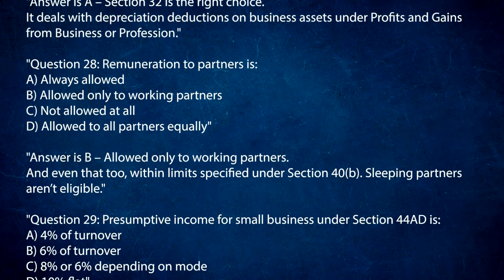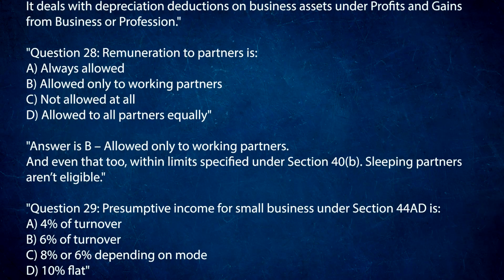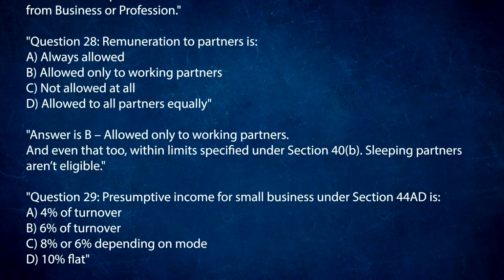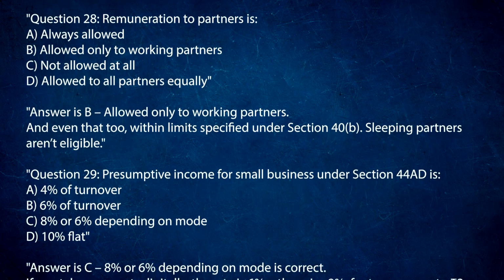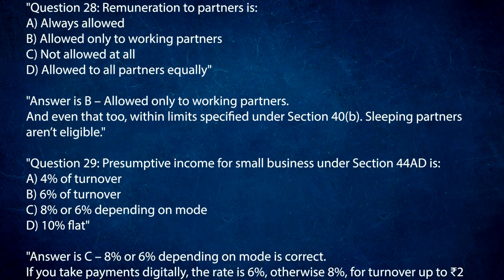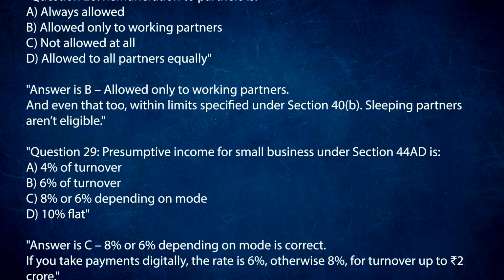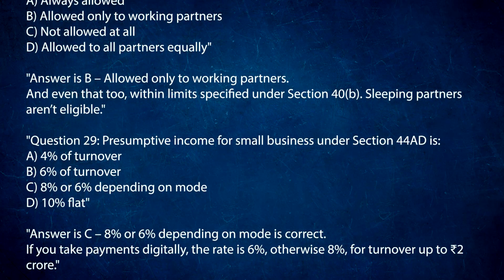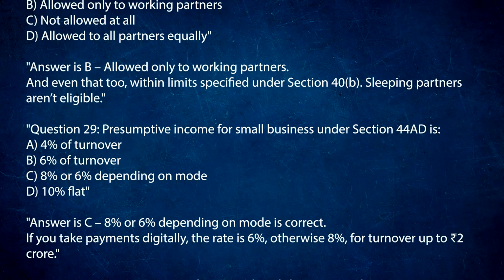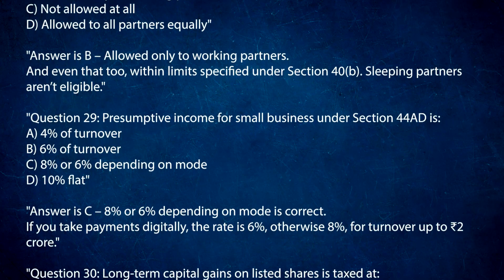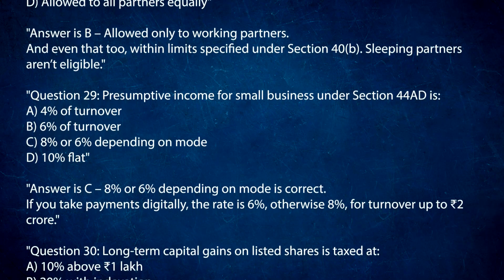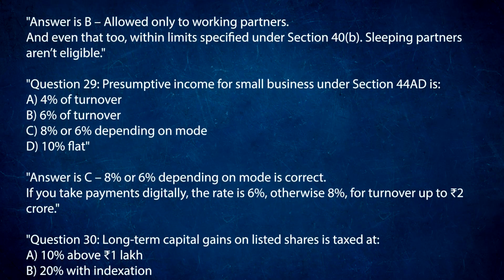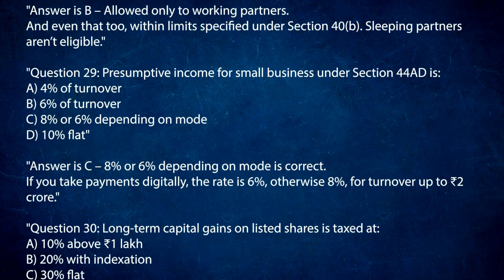Question 29. Presumptive income for small business under Section 44AD is A. 4% of turnover. B. 6% of turnover. C. 8% or 6% depending on mode. D. 10% flat. Answer is C. 8% or 6% depending on mode is correct. If you take payments digitally, the rate is 6%, otherwise 8% for turnover up to 2 crore rupees.